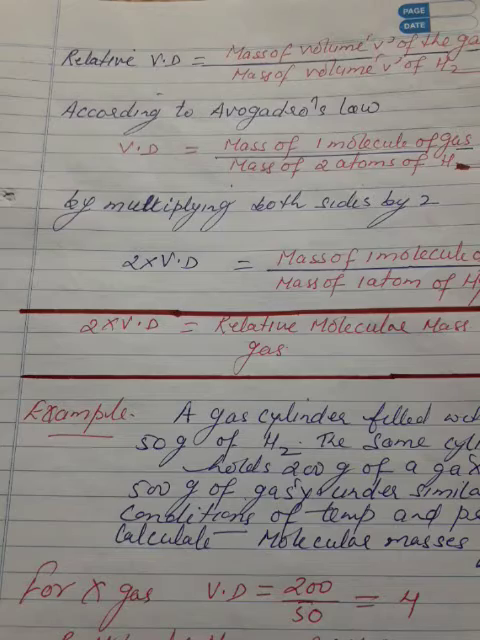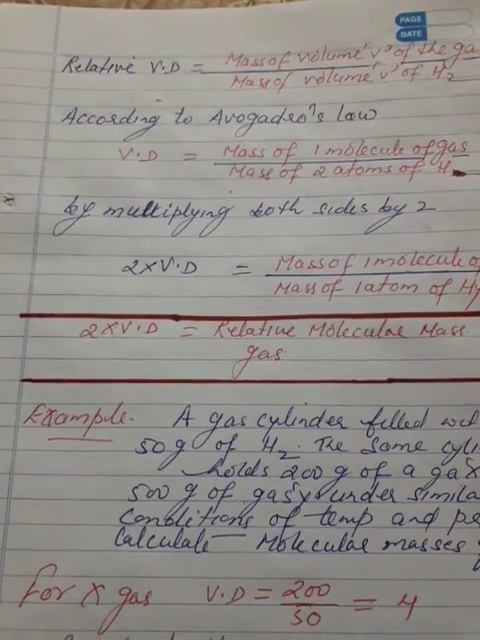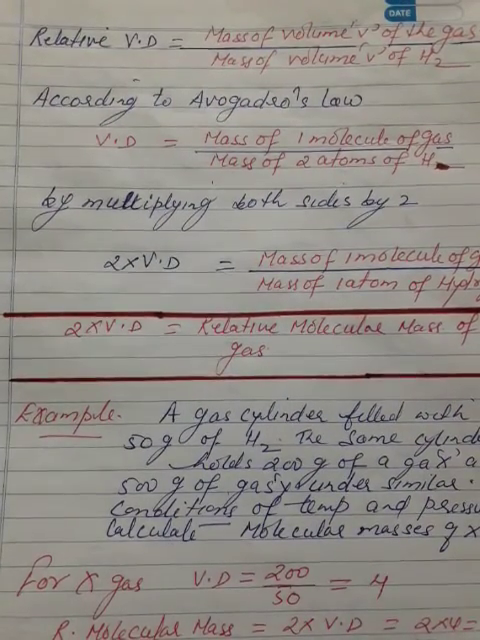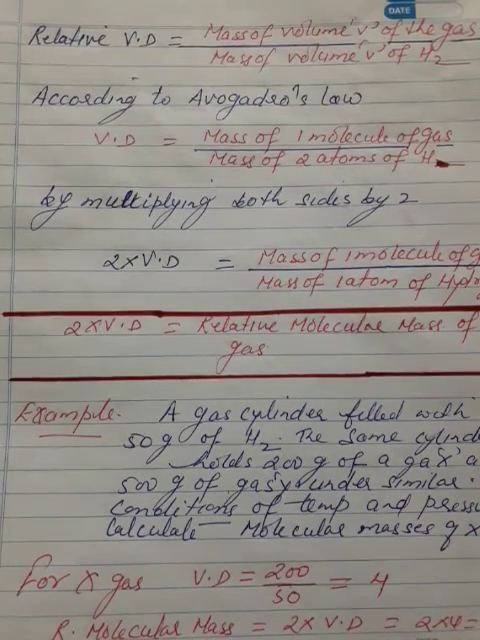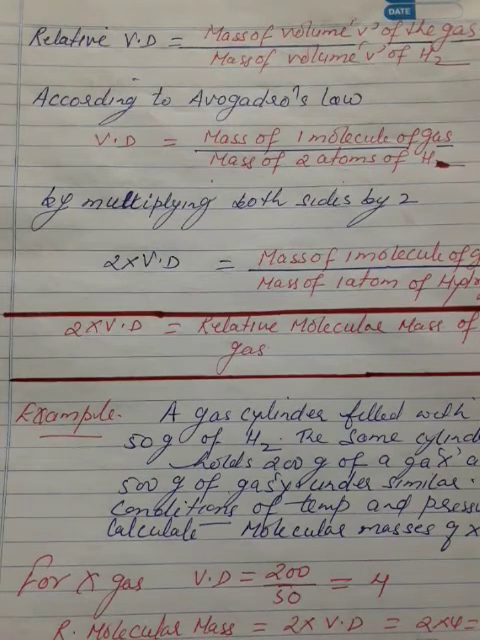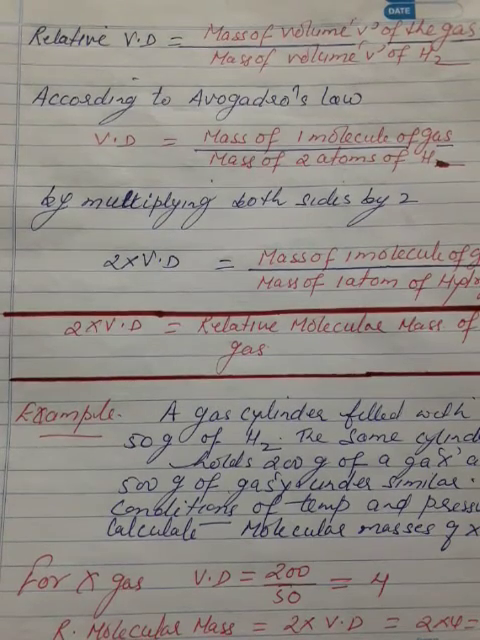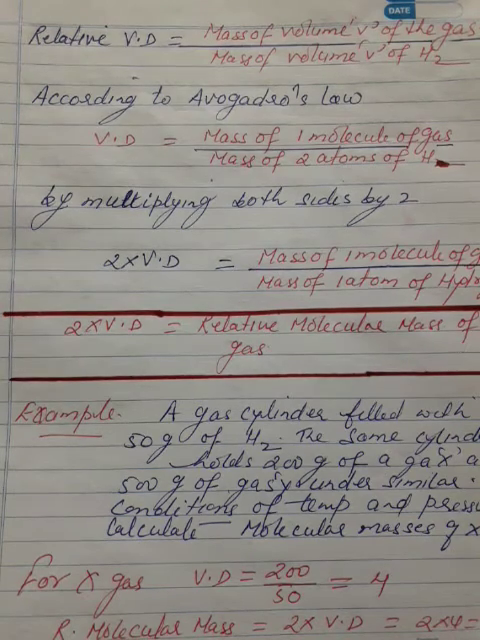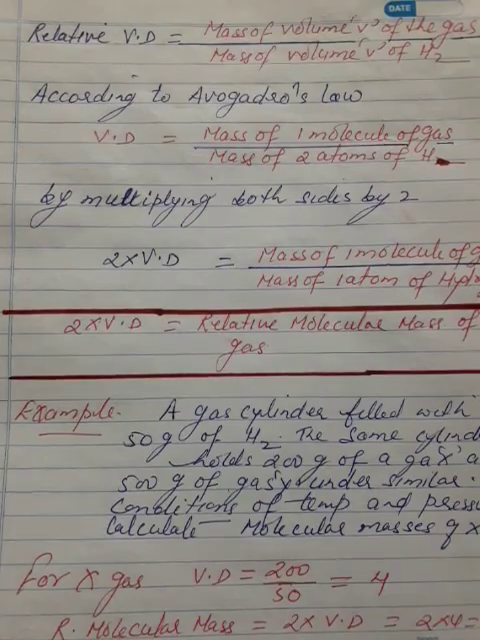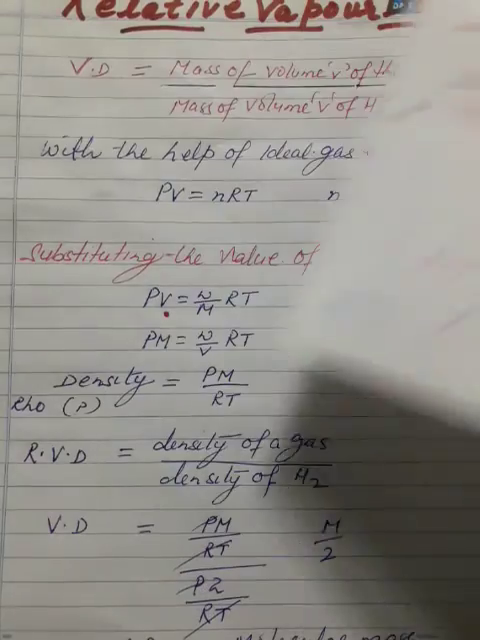Okay, so now first we will find out vapor density. How to calculate vapor density? Vapor density is equal to mass of certain volume of gas divided by mass of same volume of hydrogen. So for X, what mass of same volume is given? 200. Okay, 200 divided by 50, this is mass of hydrogen. We will get 4. Vapor density of X is equal to 4. What will be the molecular mass? 2 into vapor density. 2 into 4 is equal to 8. Clear? So now we'll take the second part, Y.